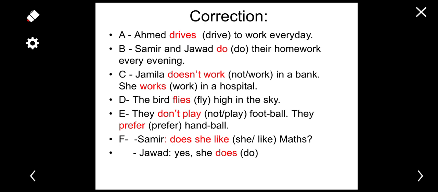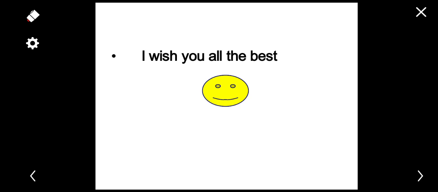Here we have a positive answer. So we say, yes, she does. And now we come to the end of this video. I hope you understood the lesson. I wish you all the best.